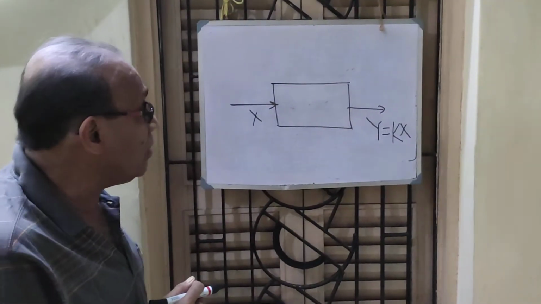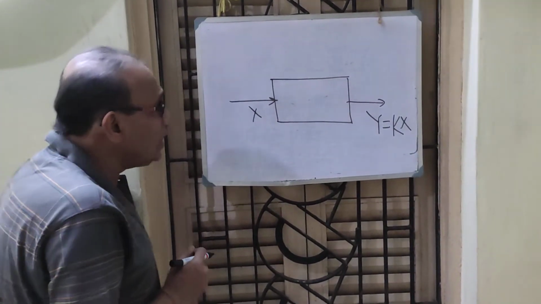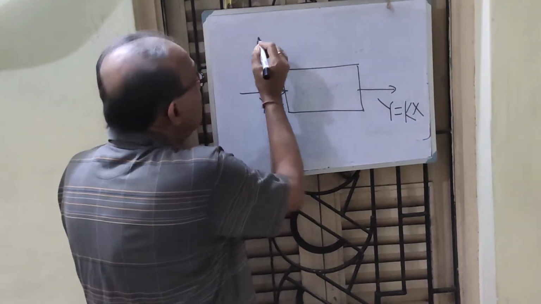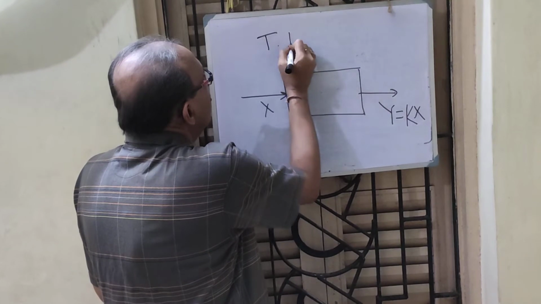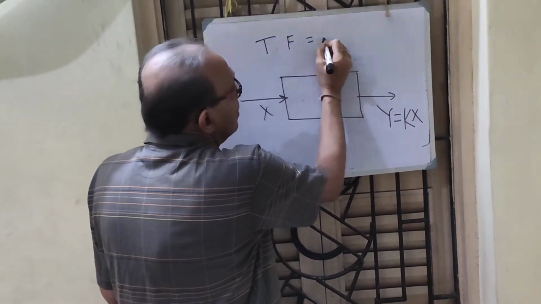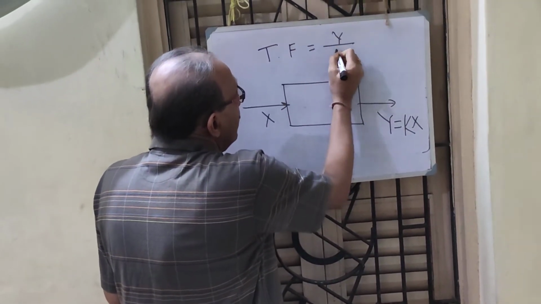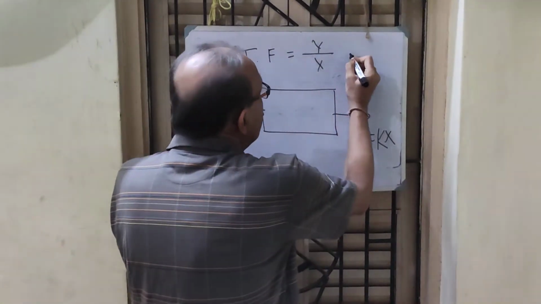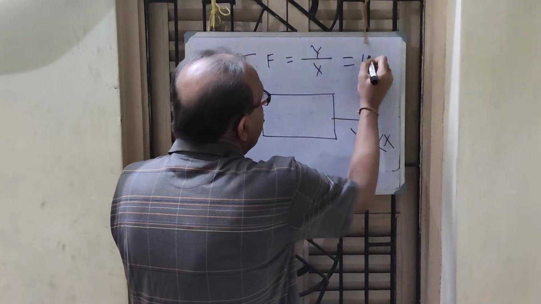Now let us see what happens in engineering. In engineering, output by input is known as the transfer function. Transfer function is output by input, y by x. Since y equals kx and x is not equal to 0, this is equal to k.